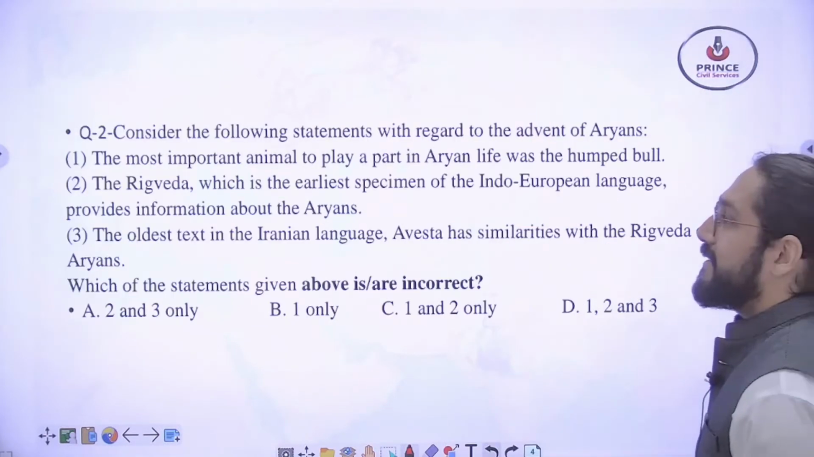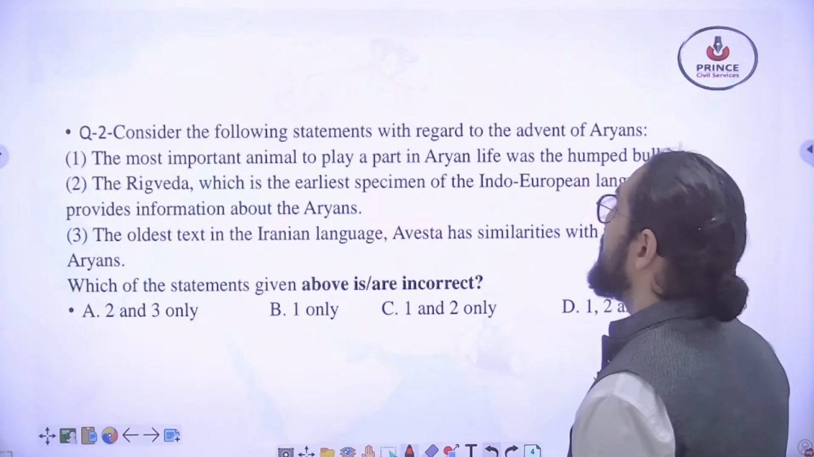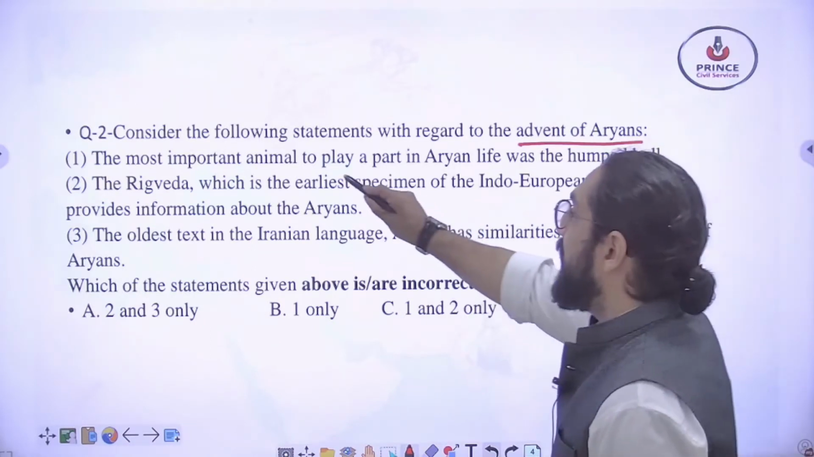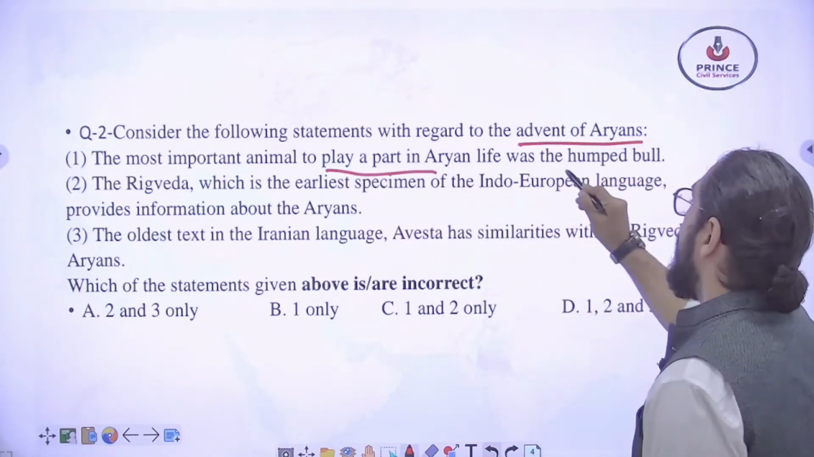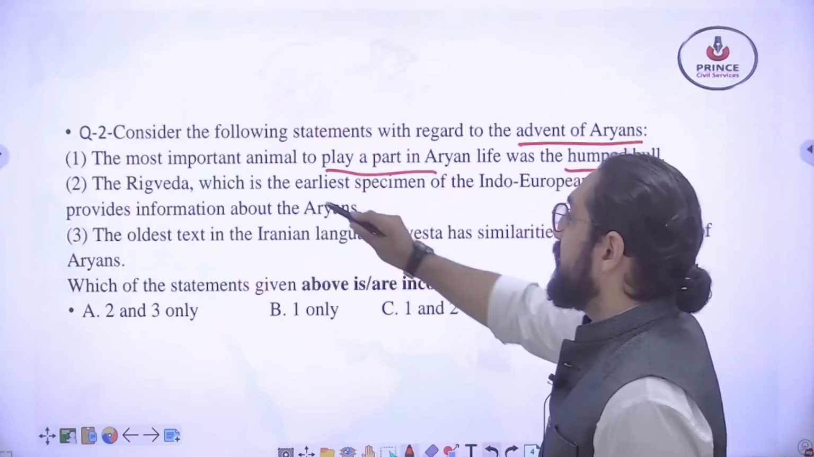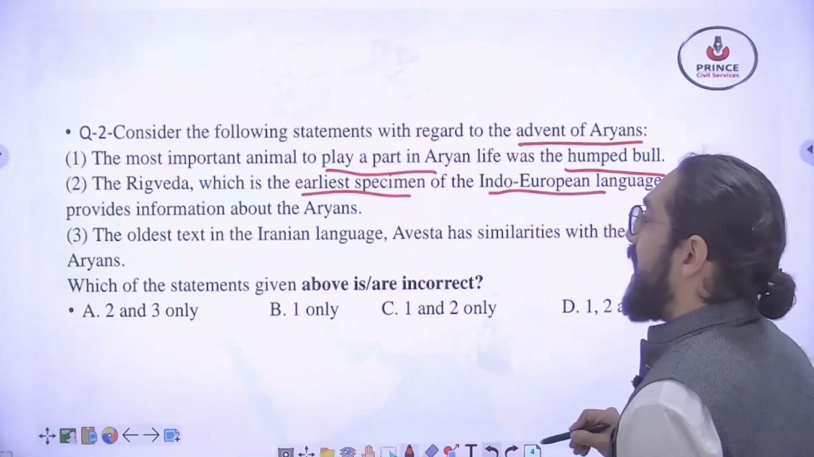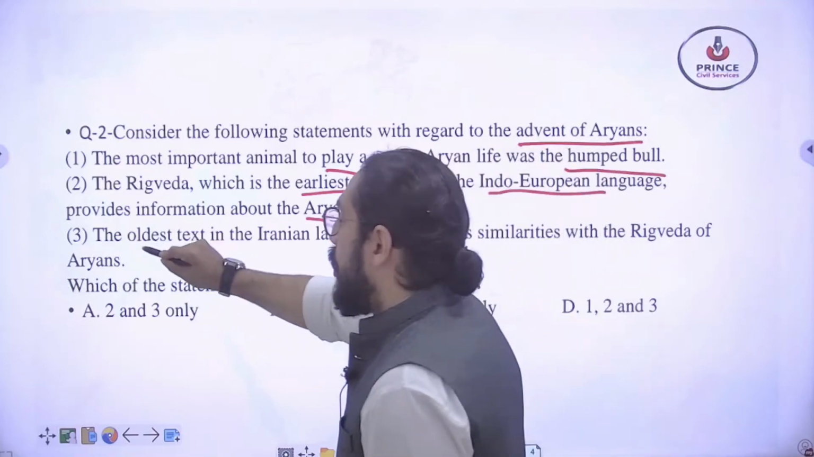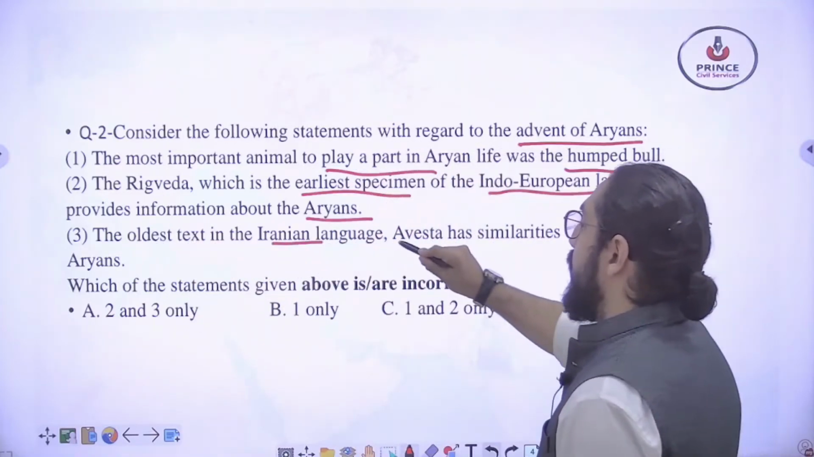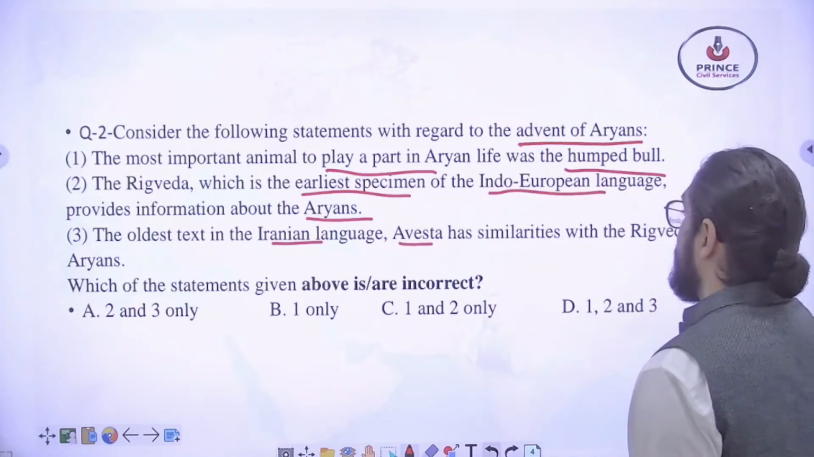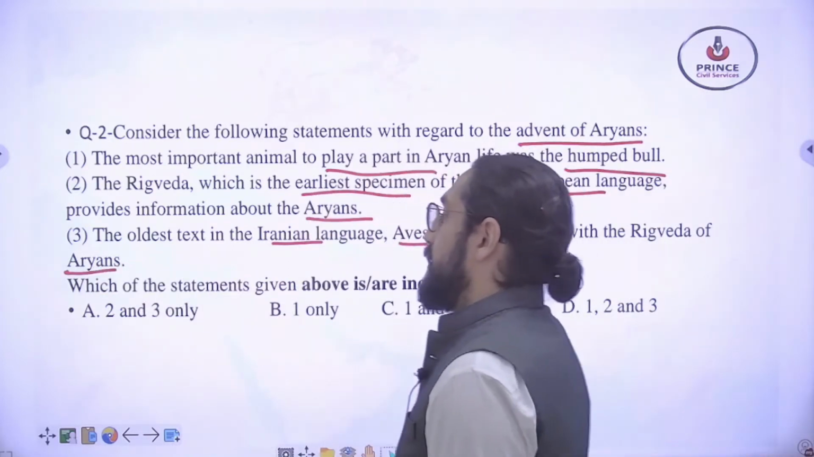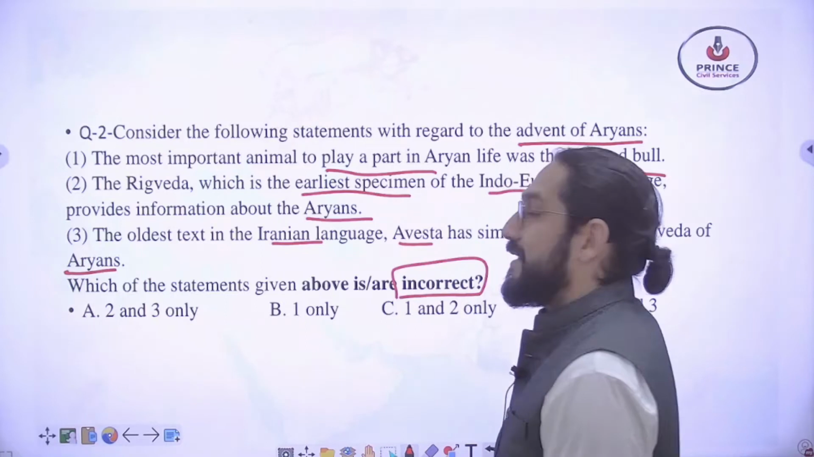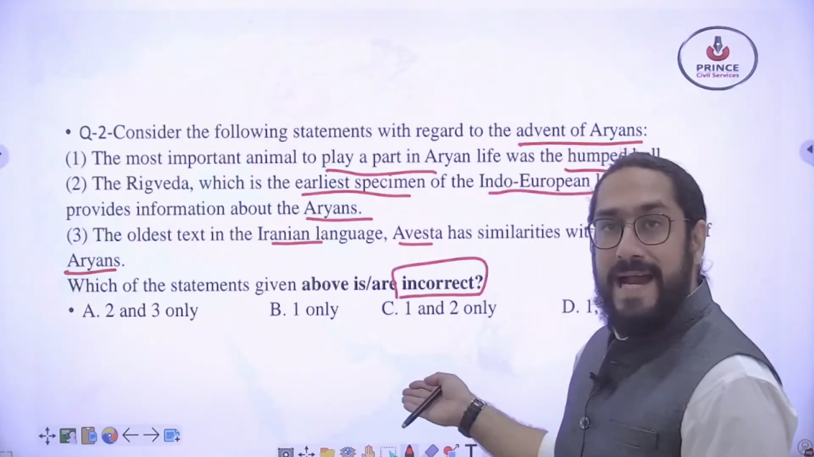Let's look at question number 2. Consider the following statements with regard to the advent of Aryans. The most important animal to play a part in Aryan life was the humped bull. The Rig Veda, which is the earliest specimen of Indo-European language, provides information about the Aryans. Third, the oldest text in Iranian language, Avesta, has similarities with the Rig Veda of the Aryans. Which of the statements given above is incorrect? Again, a trick, incorrect.